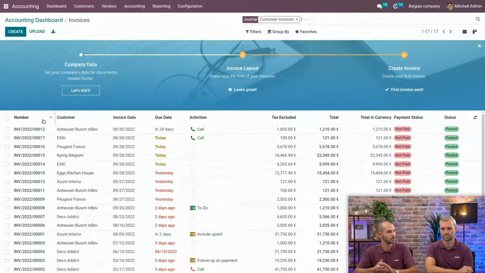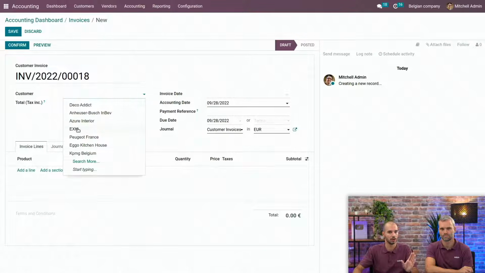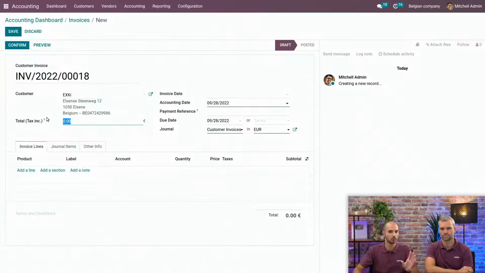So it can be really a time saving for you as an accountant. Well, that's great collaboration. Yes, but if you still want to manually record these invoices, thanks to our new accounting firm mode, we will see that when you create a new invoice, you have here a limited view on what you can do. And it's really when you will just enter the customer, for example, with the total amount of the invoice, we will say 121 to keep it simple.